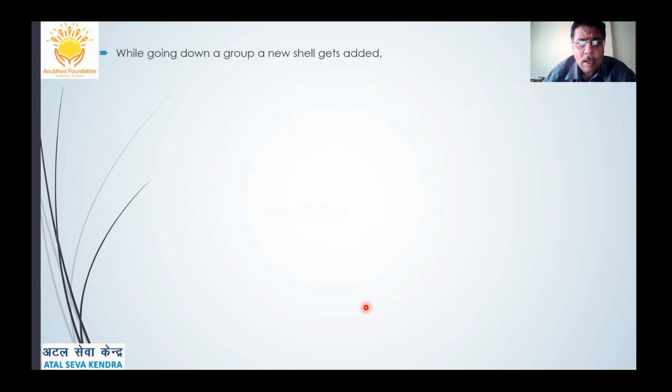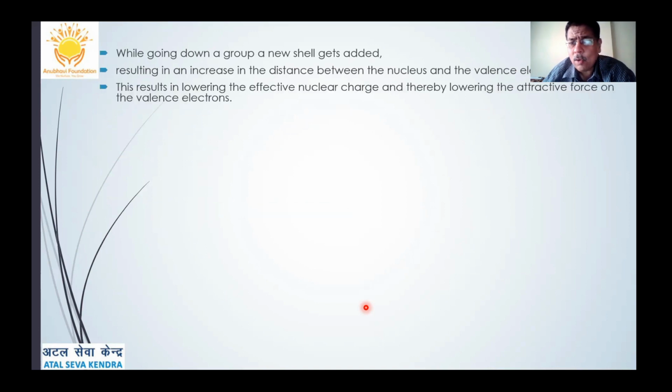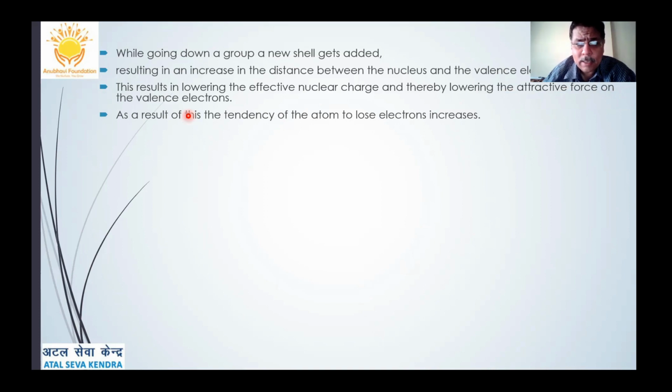While going down a group, a new shell gets added, resulting in increase in the distance between the nucleus and the valence electron. This results in lowering the effective nuclear charge and thereby lowering the attractive forces on the valence electrons. So while going down the group, the atomic size increases, but the properties are only graded to a more intensity. As a result, the tendency of the atom to lose electrons increases. So metallic character increases down the group.